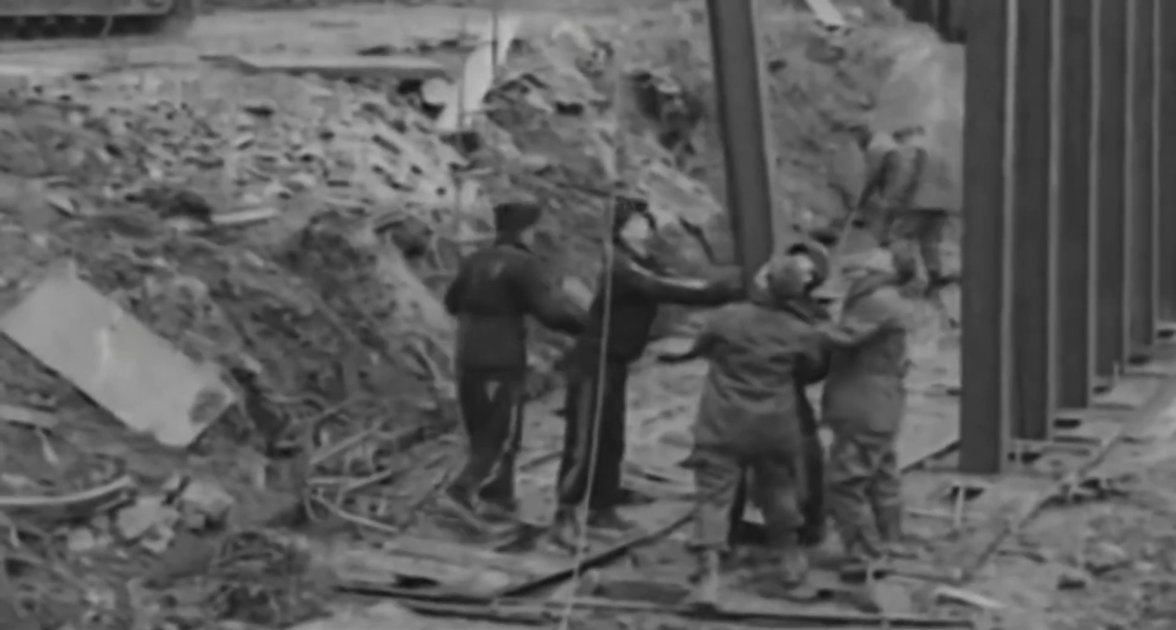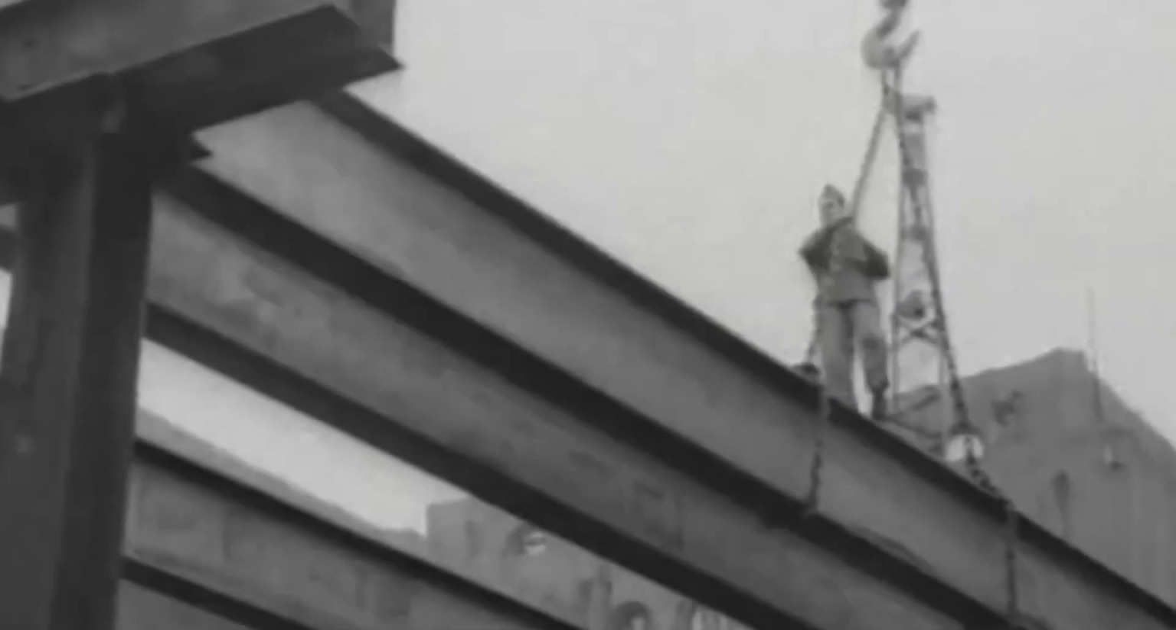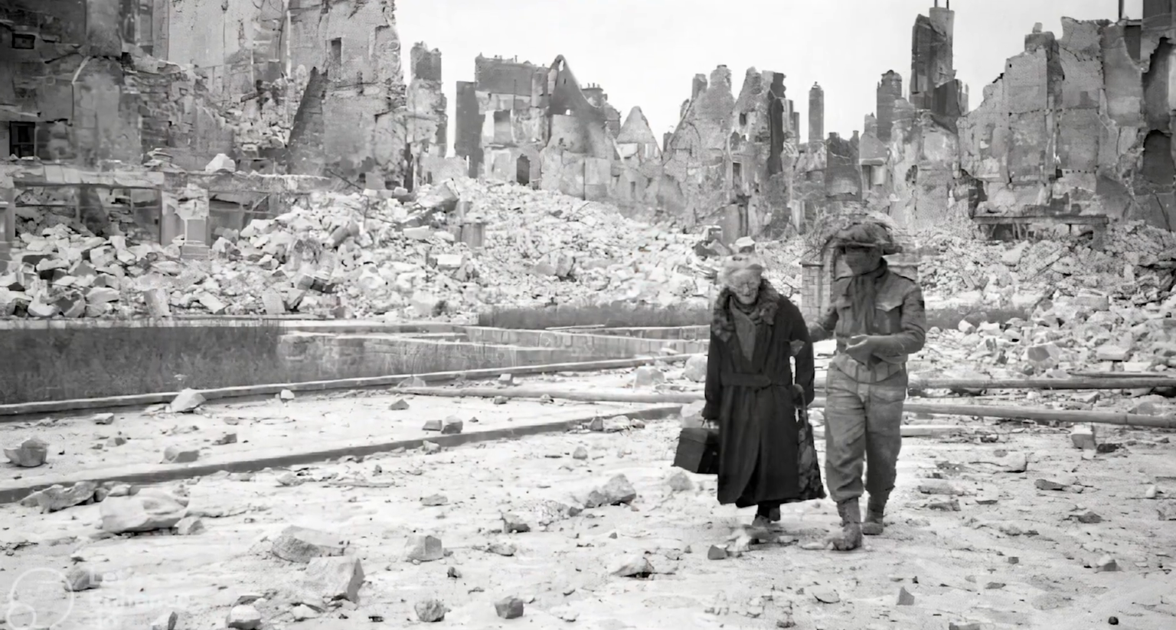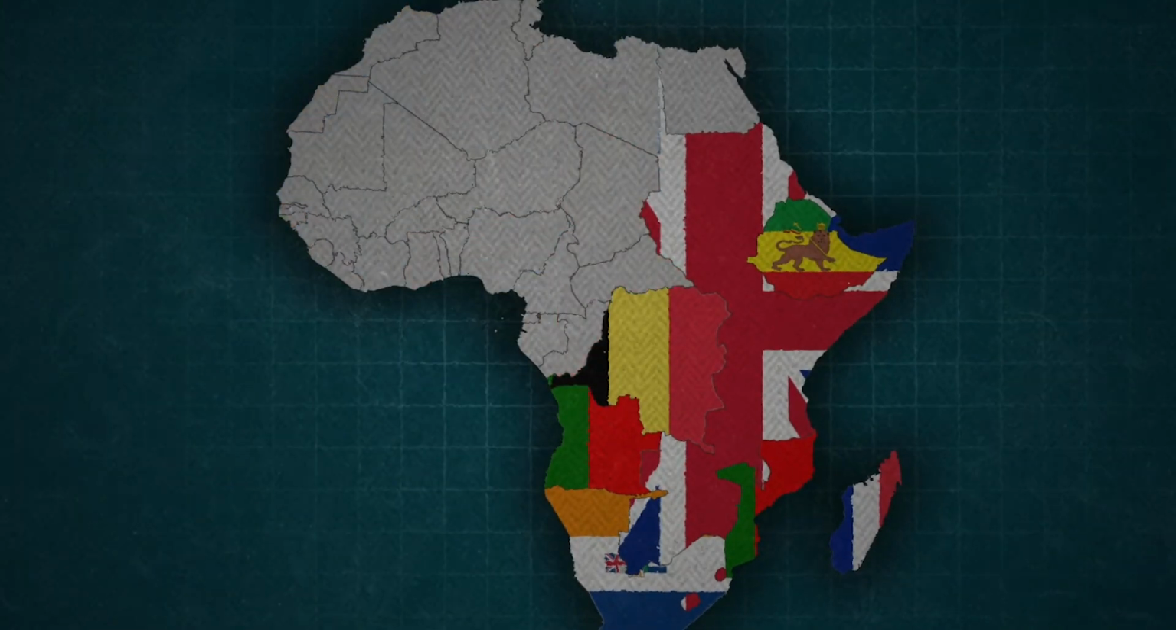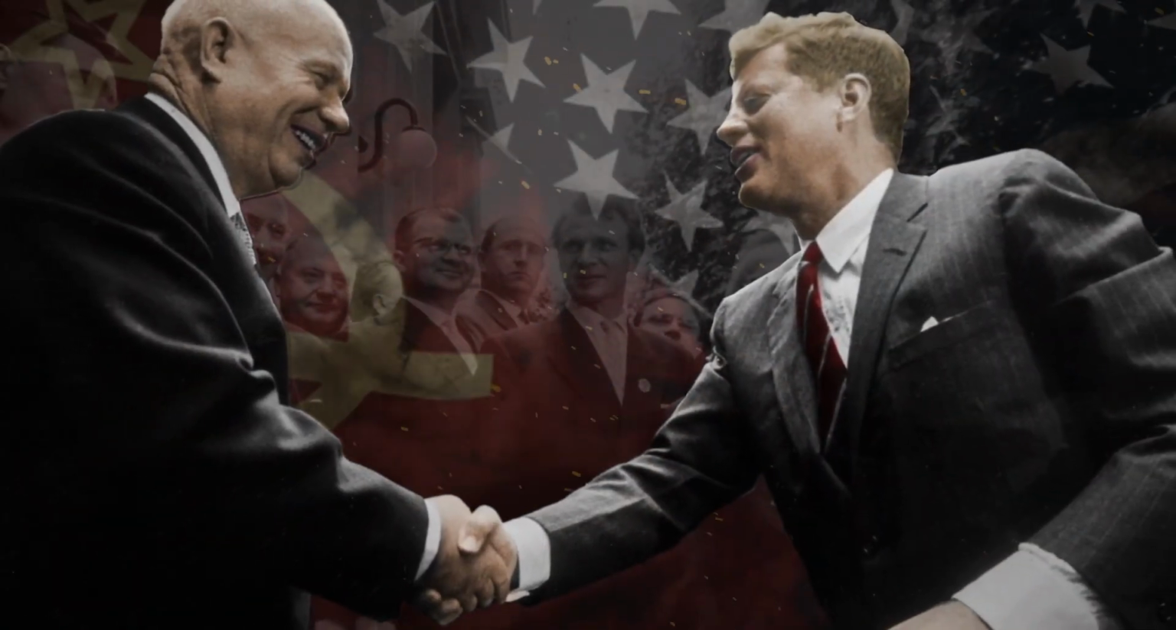In the aftermath of World War II, the United Nations was established in 1945 with the goal of promoting peace and preventing future conflicts. Unlike the League of Nations, the UN had stronger backing from major world powers, including the United States, the Soviet Union, and China.